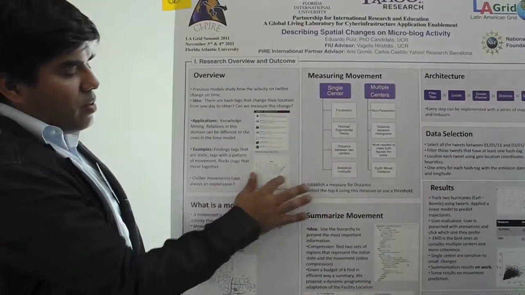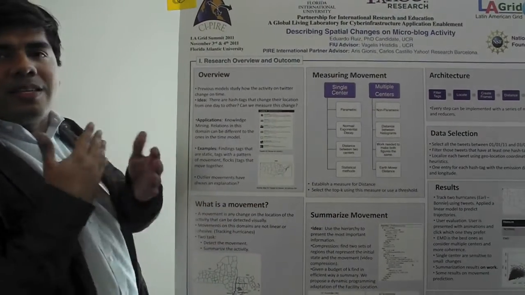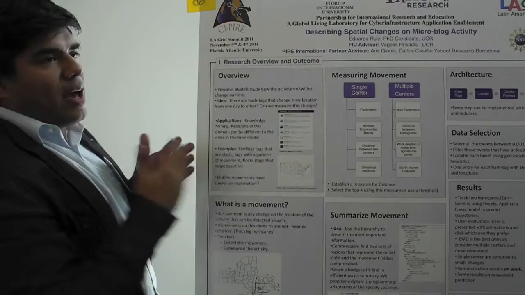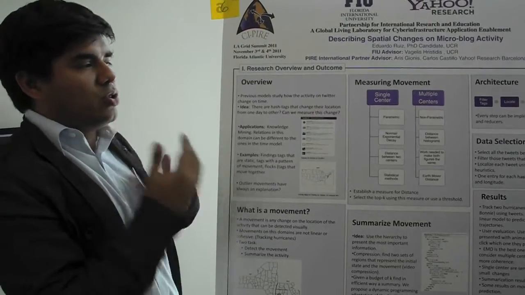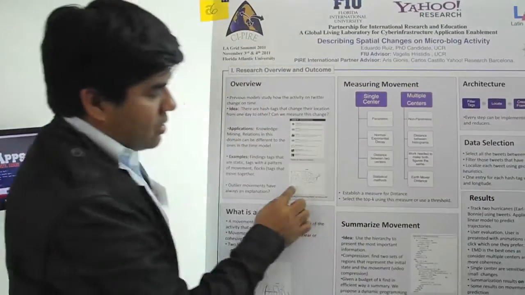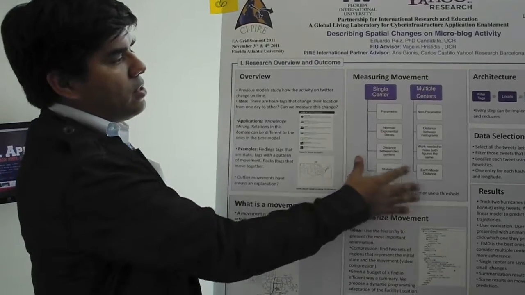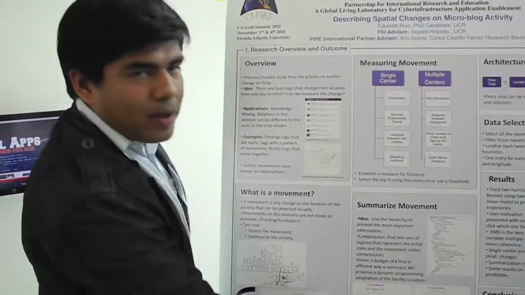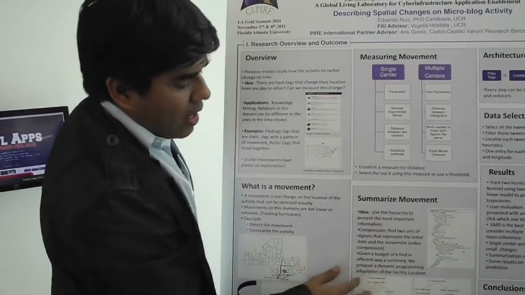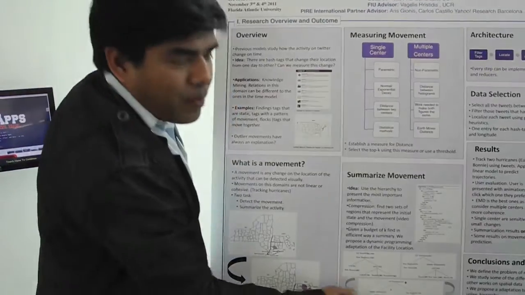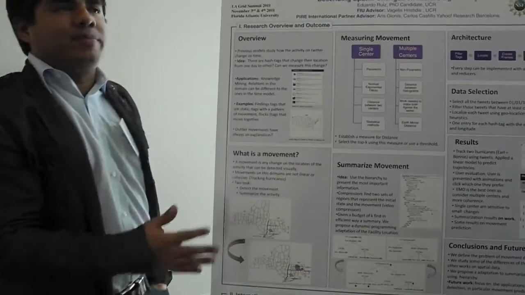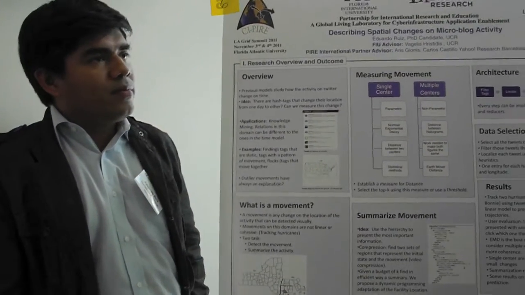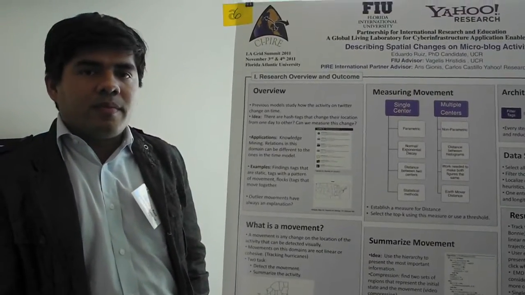Then we create images, because we see this more as a video. So we have two pictures, and we want to see how much the picture changed. Then we measure the distance using a process that I'm not going to go into in detail. And then we go to the summarization problem, which is trying first to find the hierarchy and then to select the best K points to represent it.